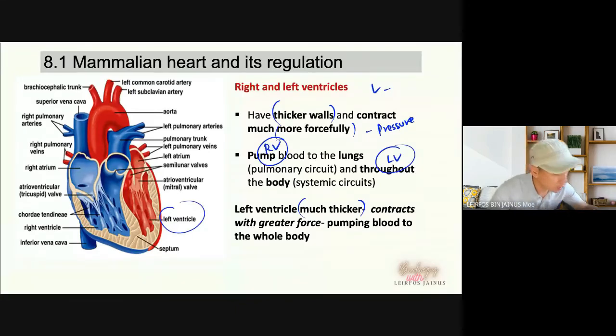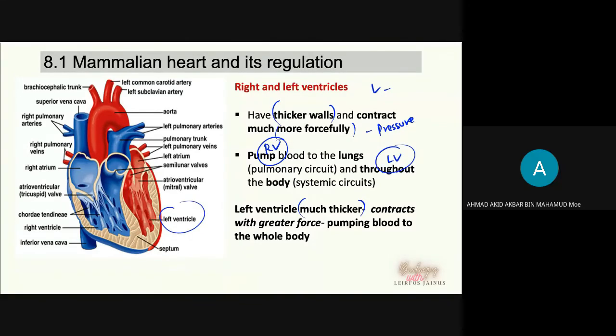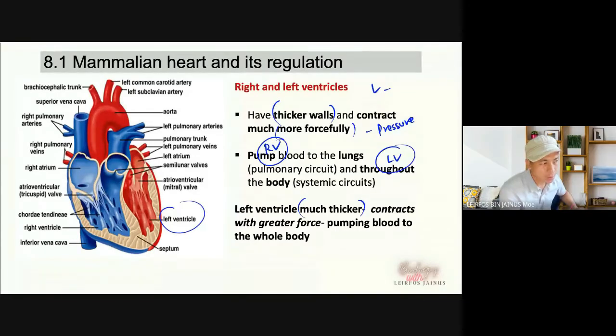What is the function of the right ventricle? To pump blood into the lungs. Yeah, the right goes to the lung. And then the left ventricle pumps blood to the whole body, okay. So much more pressure will be needed for the left ventricle to pump the blood. That's why the muscle wall of the left ventricle is much thicker compared to the right ventricle.